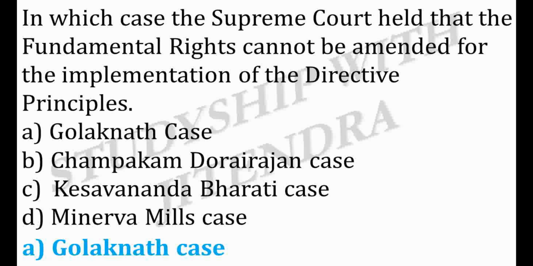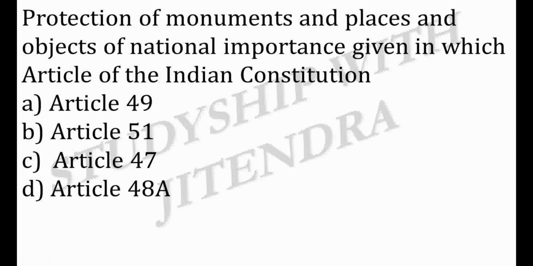Golaknath case. Next question, protection of monuments and places and objects of national importance is given in which article of the Indian Constitution? A. Article 49, B. Article 51, C. Article 47, D. Article 48A. And the correct answer is option A.